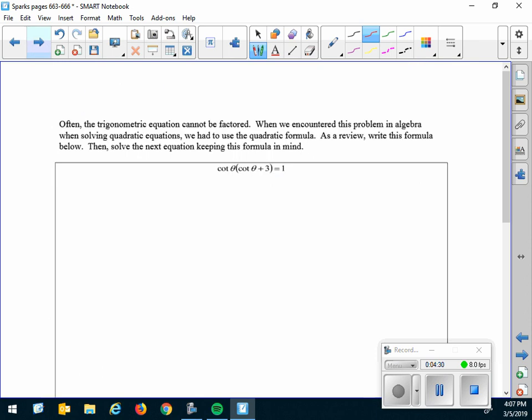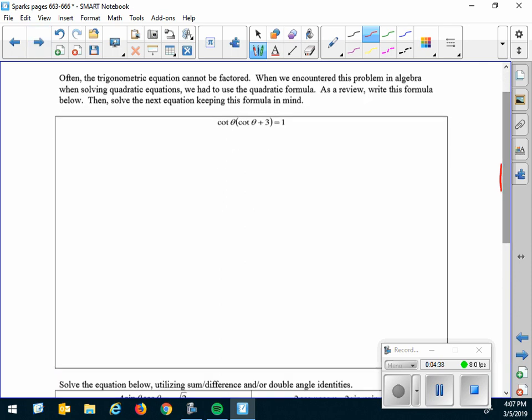Last page. Often the trig equation cannot be factored. When we encounter this problem in algebra, when we're solving equations, we use the quadratic formula. As a review, let's write this formula, and then we'll solve the next equation keeping this formula in mind. All right, remember the tune, x equals negative b plus or minus square root of b squared minus 4ac all over 2a.